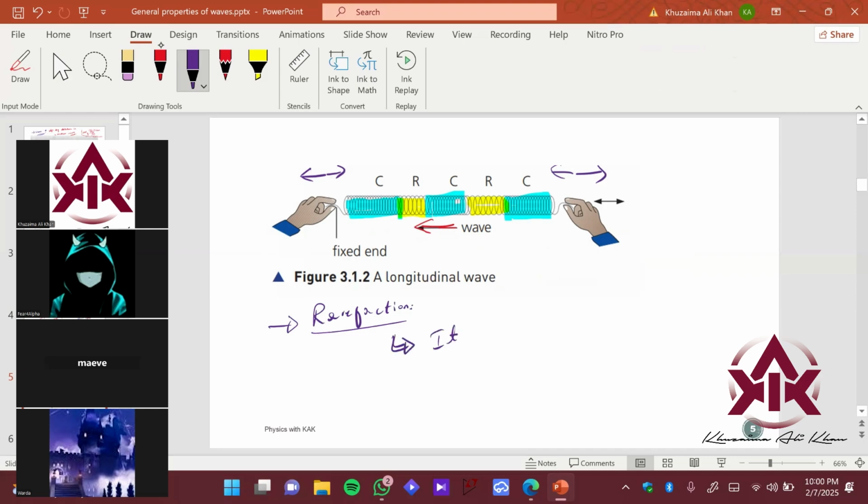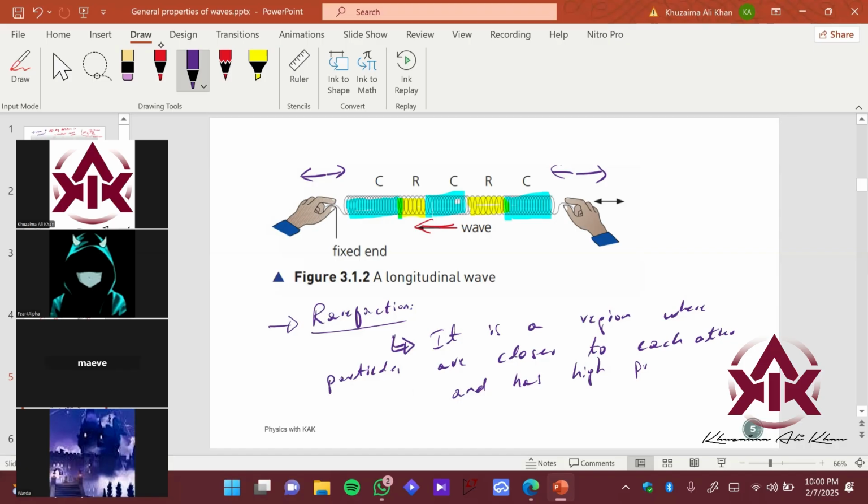It is a region where particles are closer to each other and have high pressure, because they're compressed together. They have particles jumbled up together and so have high pressure.